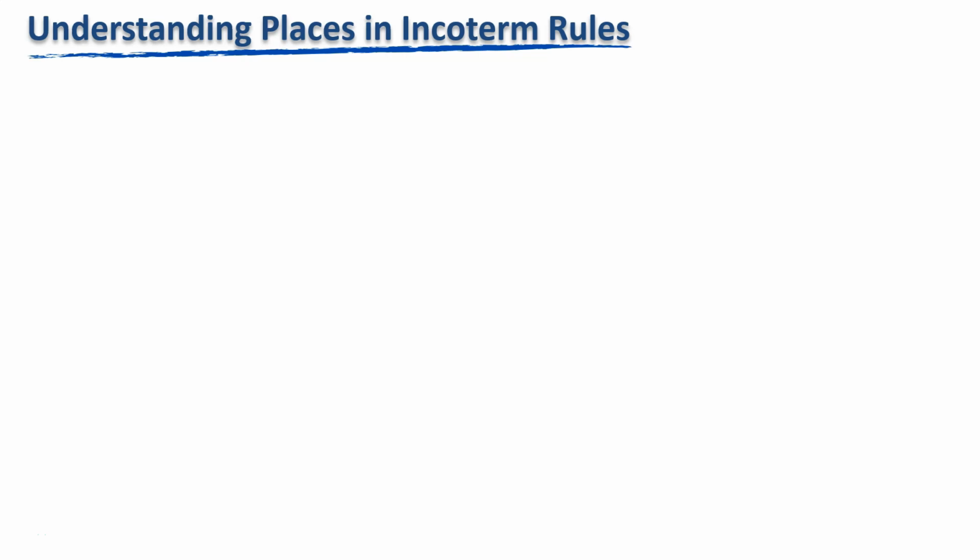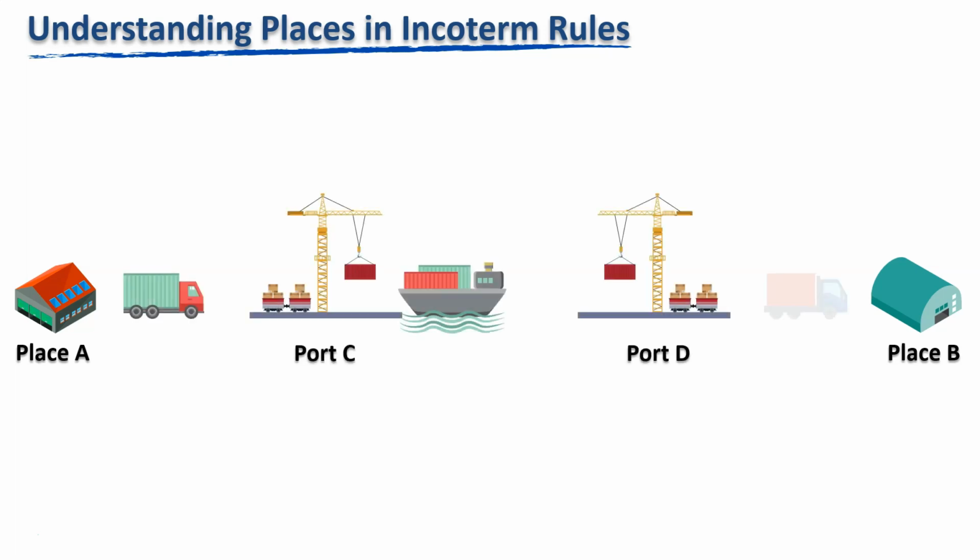Understanding the place of delivery, place of destination, and final place of destination of the goods. Let's understand with an example. A seller and buyer agree on a contract to sell goods from place A to place B via port C and port D.